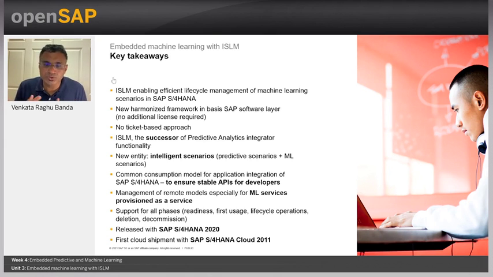The first version was released in 2020, and then the first cloud shipment happened in 2020 November, and the first on-premise shipment happened in 2020 October.